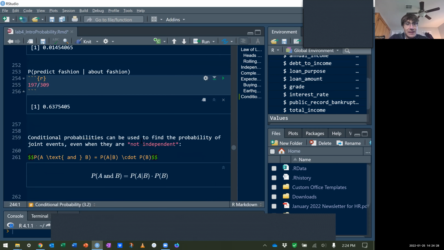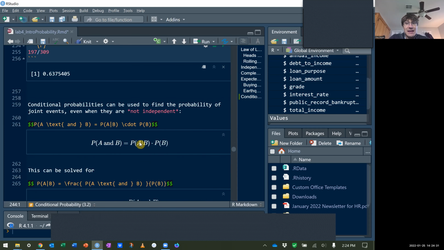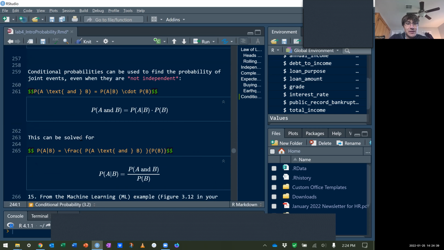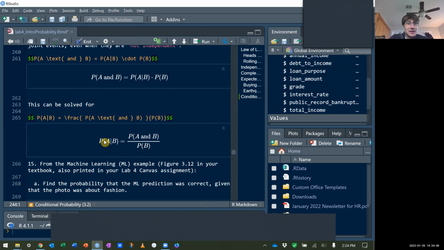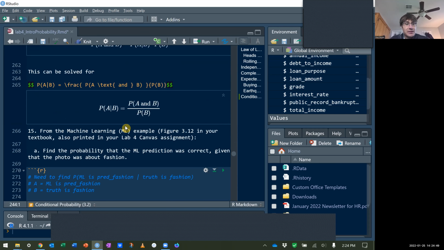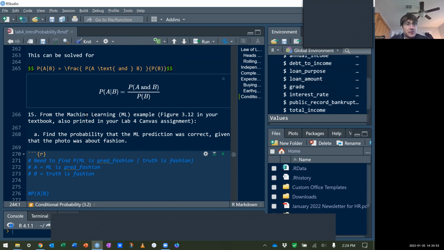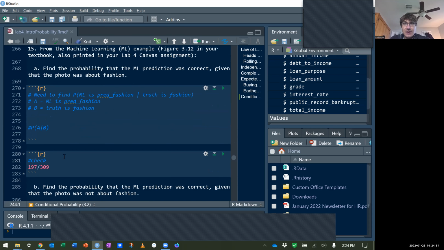Now probability of A and B is probability of A given that B has already occurred, times probability of B. There's some kind of information that has to be included. I can also solve this for probability of A given B by dividing by probability of B on both sides. That gives me another formula for finding conditional probabilities. Let's do it in some examples. I'll do the first two with you, and then we'll leave the rest for you.